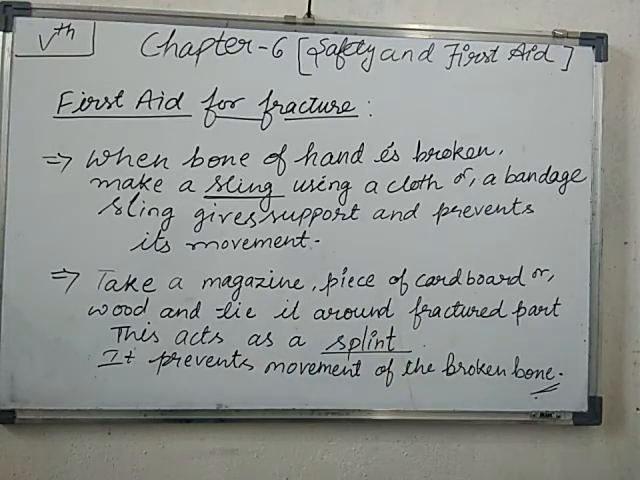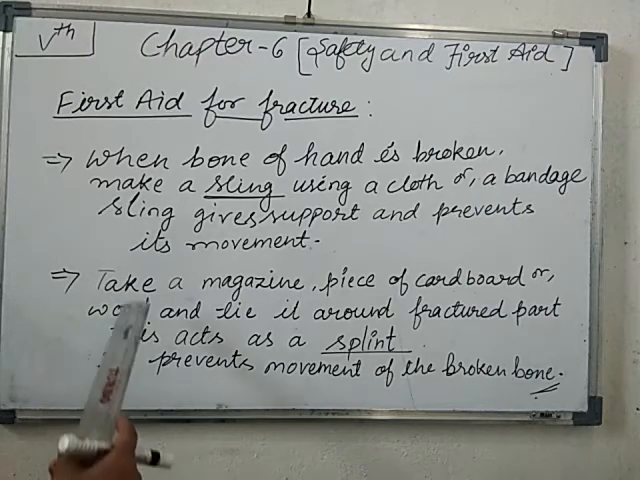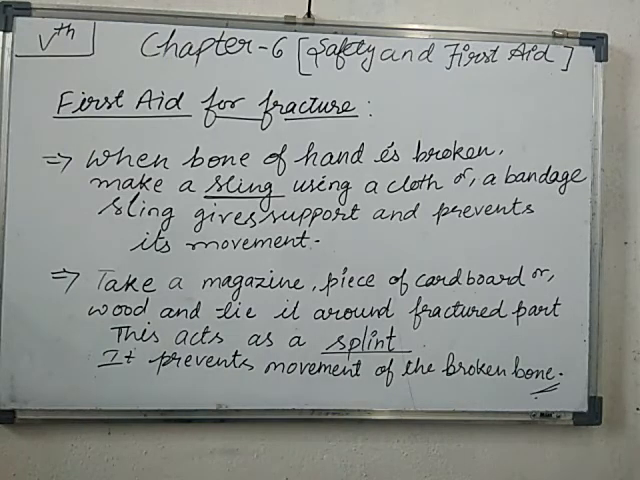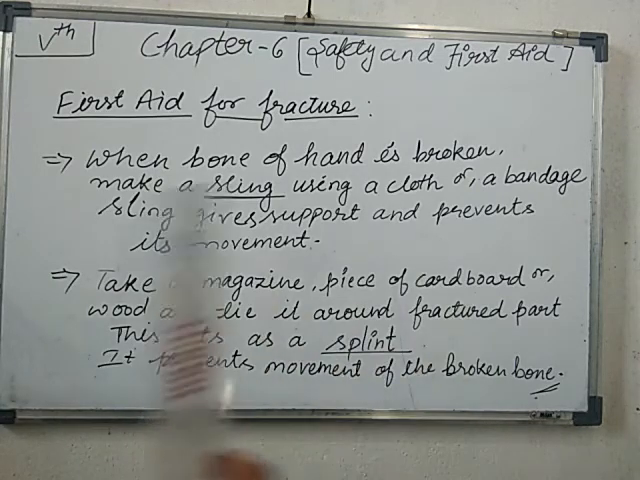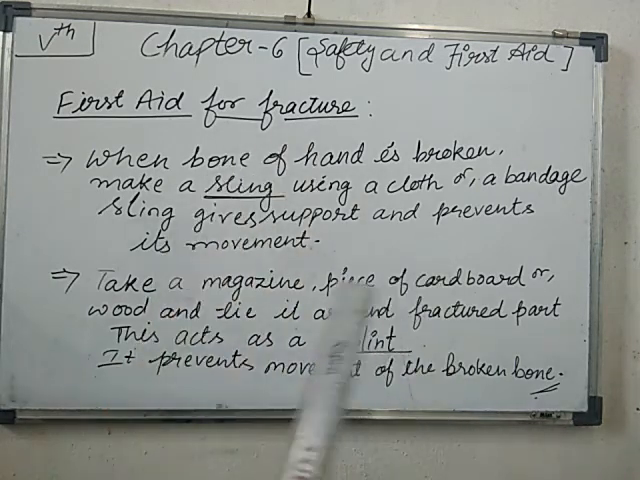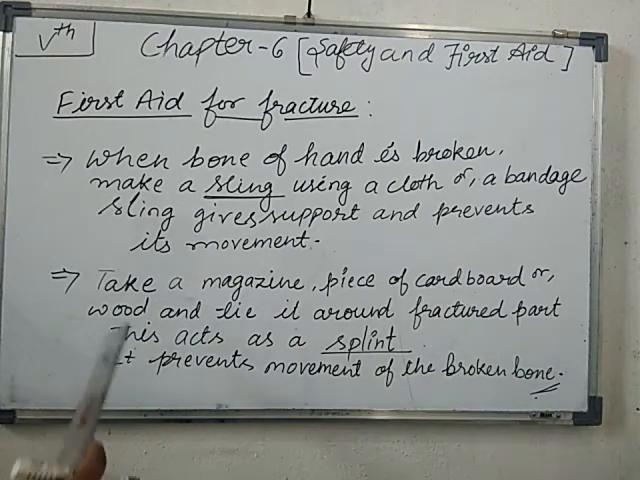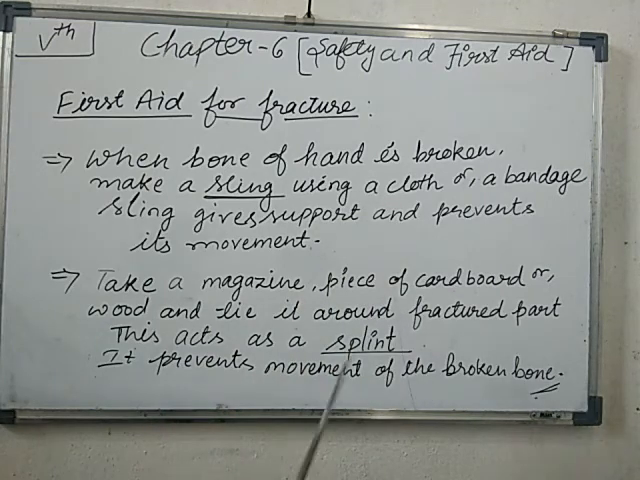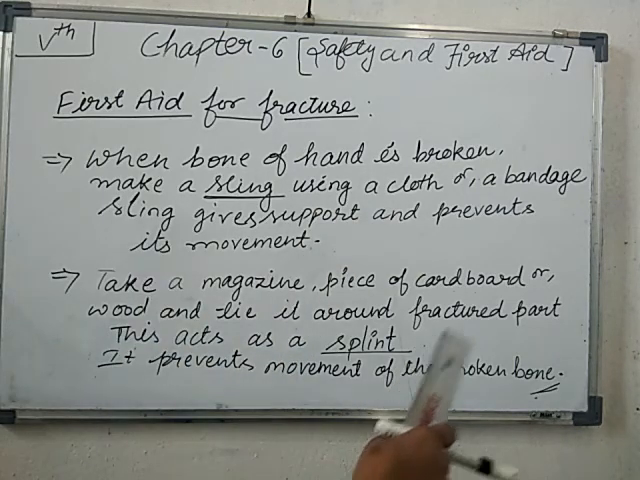In case the bone breaks at any place, you can take this immediate action. After that, you have to move towards the hospital, to the doctor, immediately. But before going to the doctor, you need to give first aid to the injured person. You can also use a magazine or hard cover paper, a piece of cardboard or any type of wood, and tie it around the fractured part.